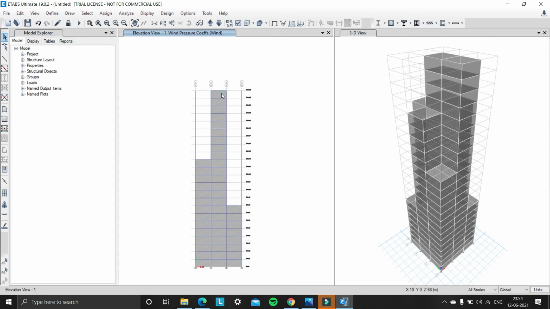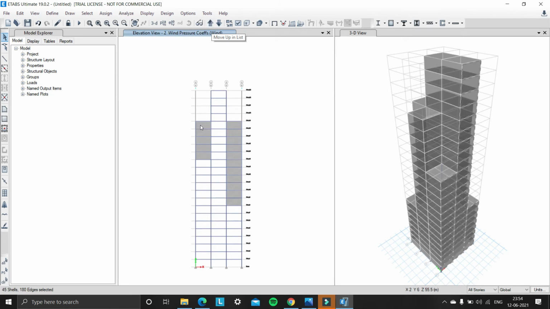So select the shells carefully in section 1, and now using the arrows move to elevation view section 2 and select the shells.